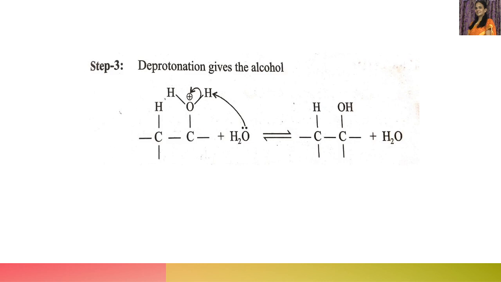So finally, what is happening? To the C double bond C, H and OH are added to the adjacent carbon atoms. Two new sigma bonds are formed, and the pi bond present between the 2 carbon atoms of the alkene is broken. So hence it is known as an addition reaction. Why is it called an electrophilic addition reaction? Because the reaction is initiated by an electrophile. In the first step, the electrophile initiates the reaction to form a carbocation. Thus it is known as an electrophilic addition reaction.